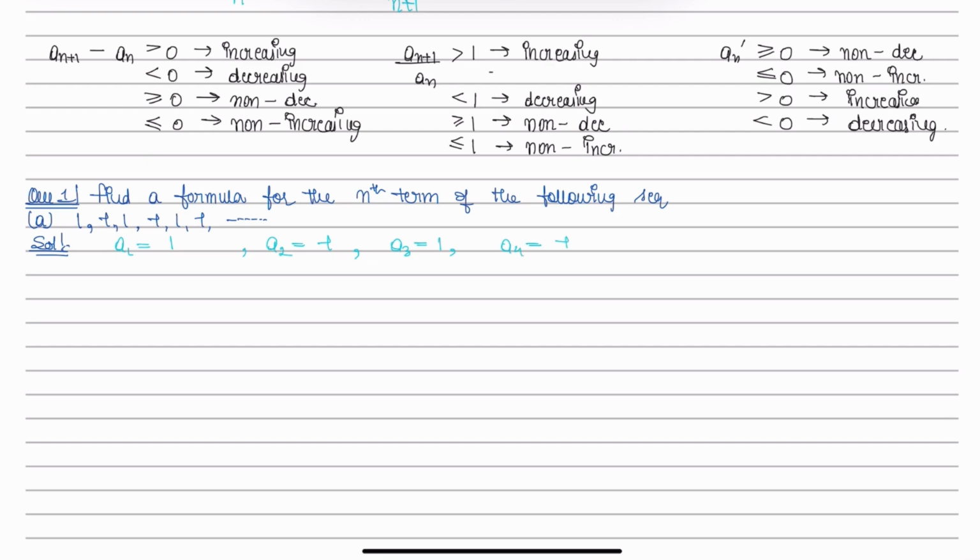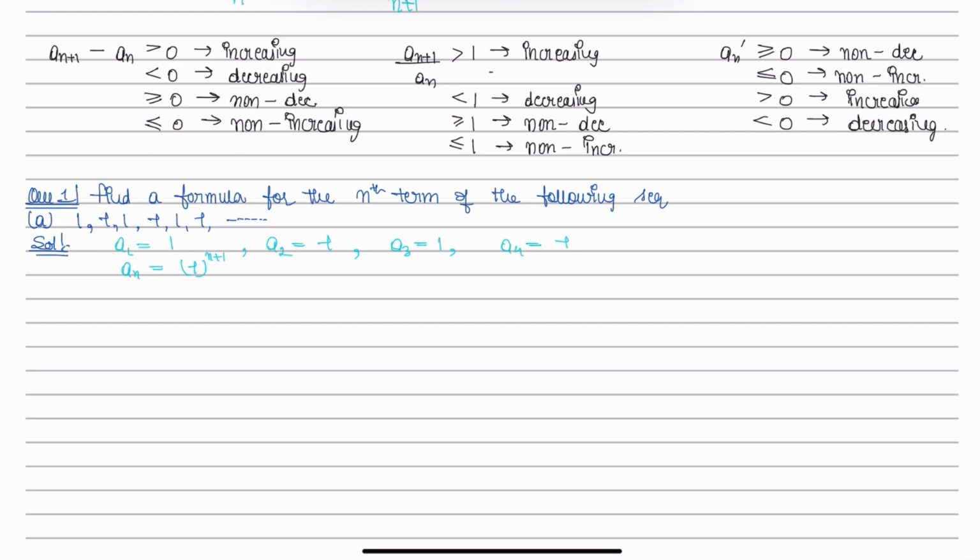Every odd term of the sequence has 1 and every even term of the sequence has minus 1. So we can conclude that the general formula could be minus 1 to the power n plus 1. As we put n equals 1, then it becomes minus 1 to the power 2, which is positive.